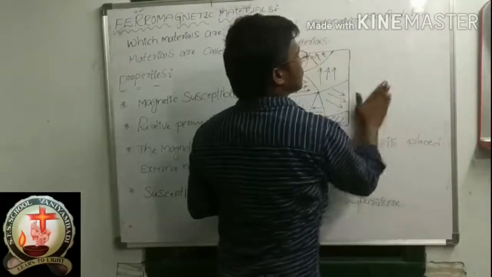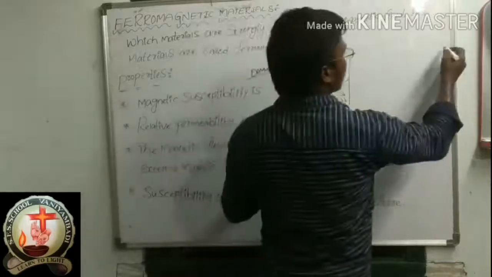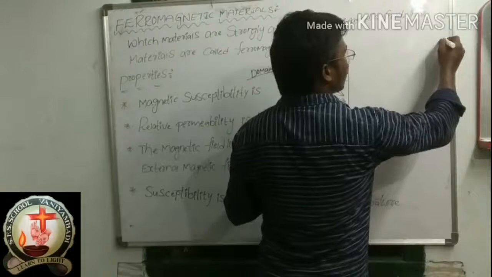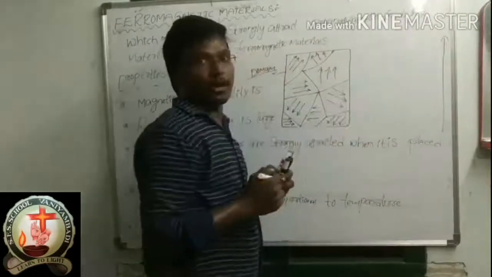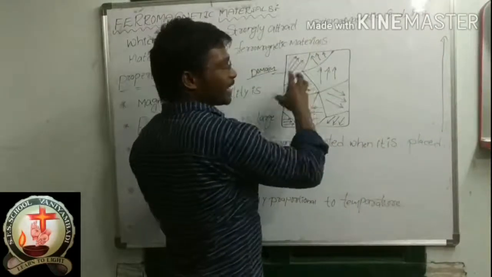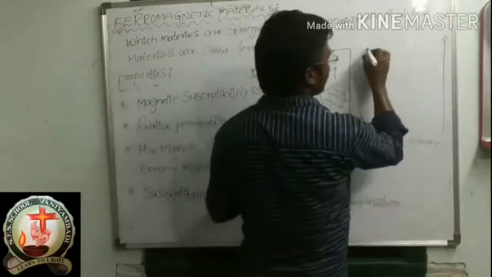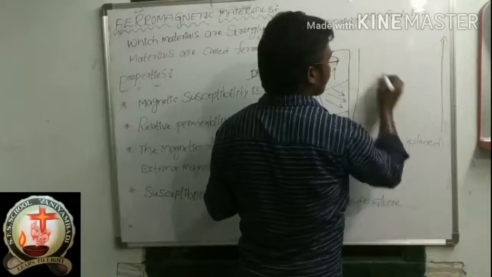So this is the external magnetic field. What is its direction? Top. Now I am placing this ferromagnetic material in the external magnetic field. After that, what will happen? We will observe.